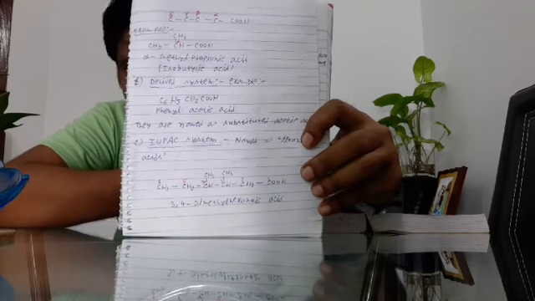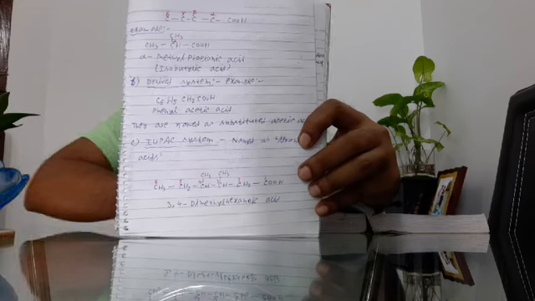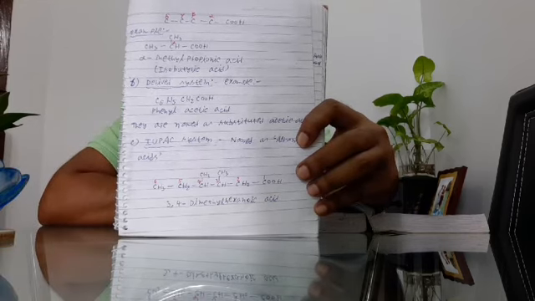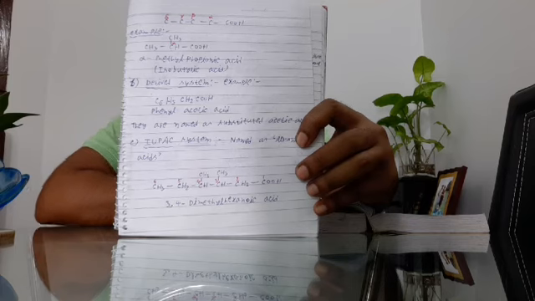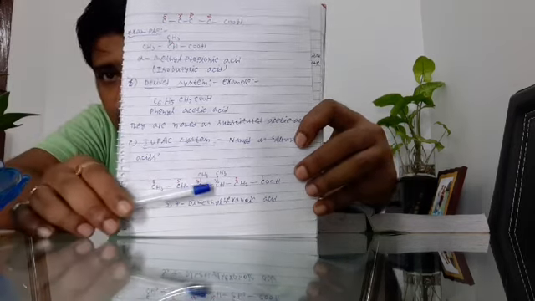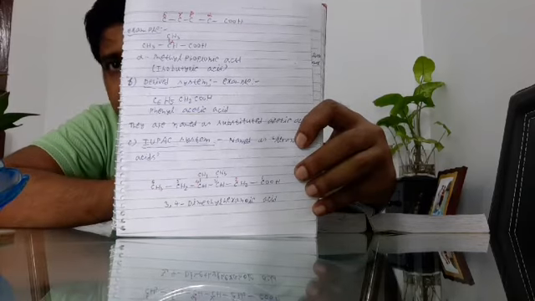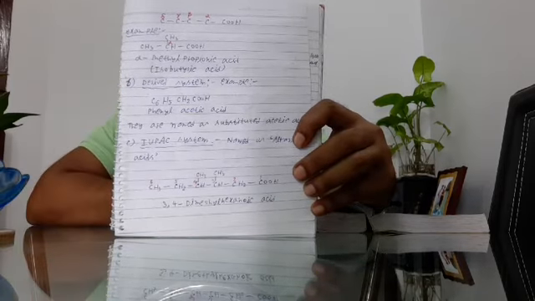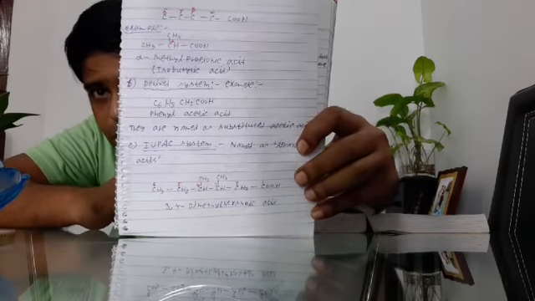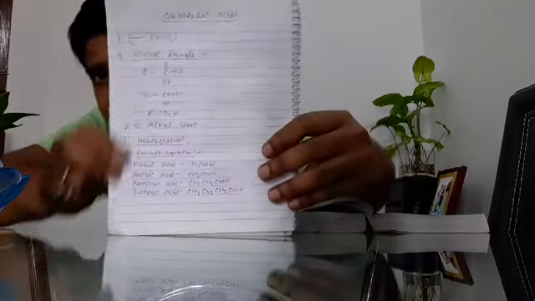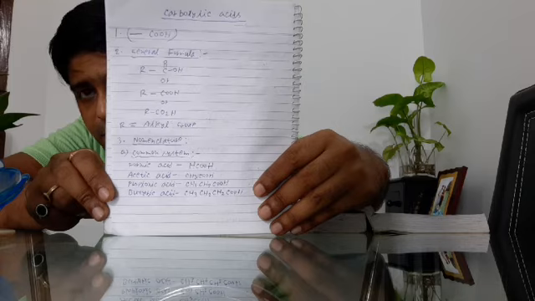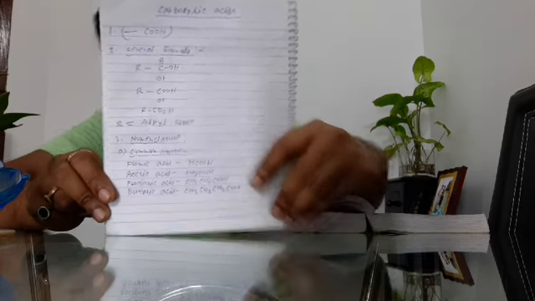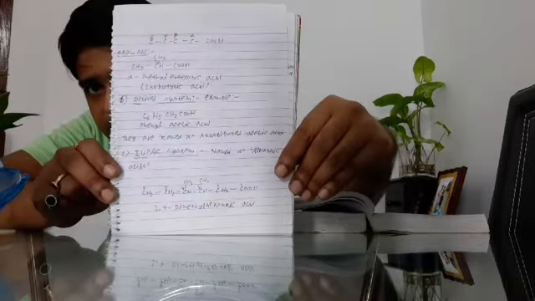So what is the name of this compound? See here, a total of 6 carbon atoms are present with the COOH group, and at the 3 and 4 positions two methyl groups are attached. So what will be the IUPAC name? Its name is 3,4-dimethyl hexanoic acid. Clear? You can take a screenshot of it. At first take one screenshot, here I have given some important points, a screenshot of this page, and then take another screenshot of this page.